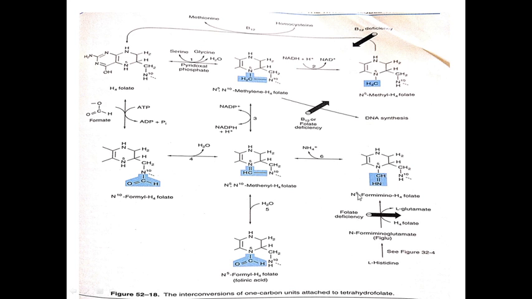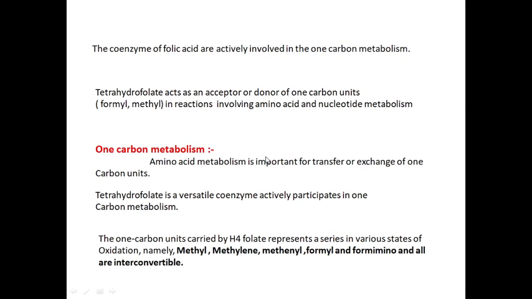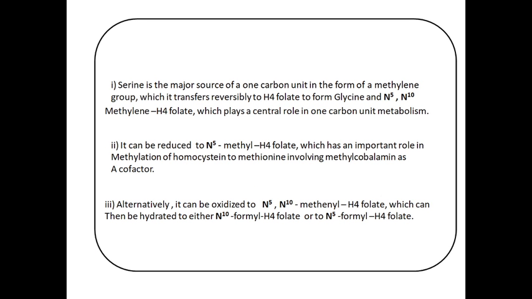Here you get N5 formimino H4 folate, when this molecule reacts with an ammonium ion. This is the one carbon metabolism using folic acid. Let us see the mechanism.